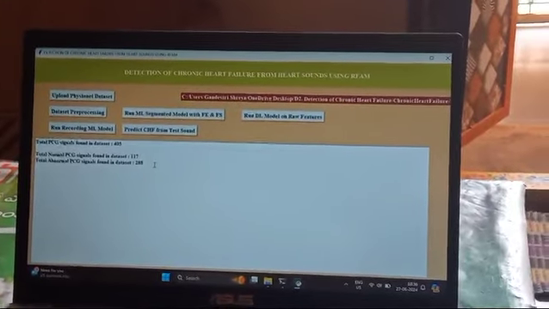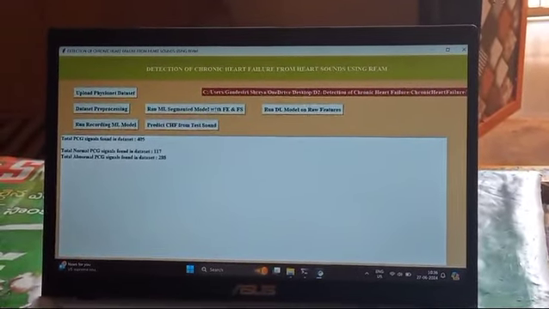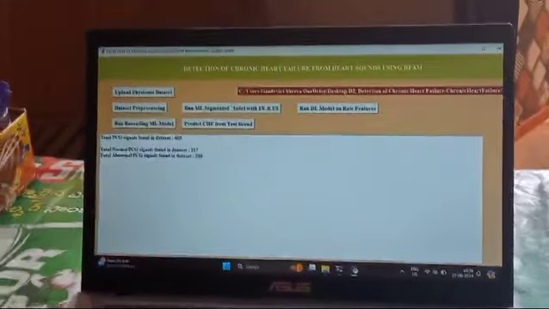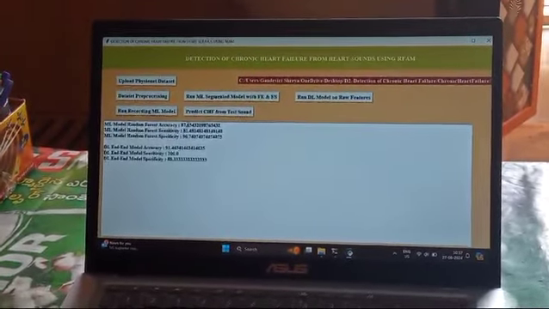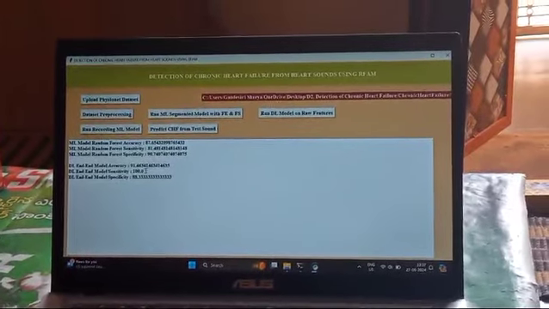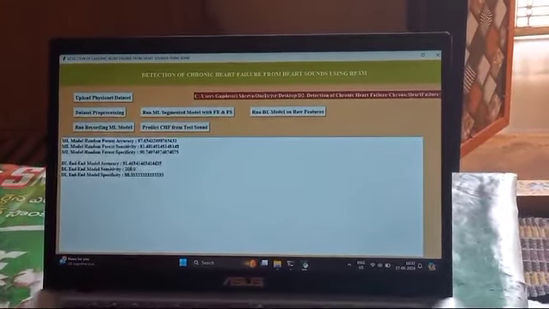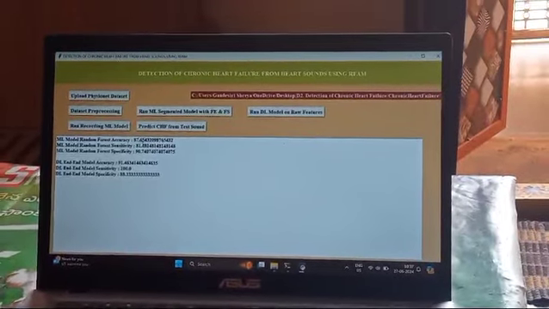Later I am going to run this model with one algorithm using ML algorithms. It also gives accuracy, sensitivity, and specificity. These are the three things we observe. Later I am going to run the DL model. We just ran the ML algorithms, and now we run the DL algorithms. After applying the DL algorithms, we can observe that accuracy, sensitivity, and specificity have increased. So it is working very efficiently.